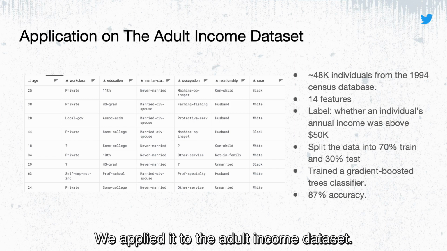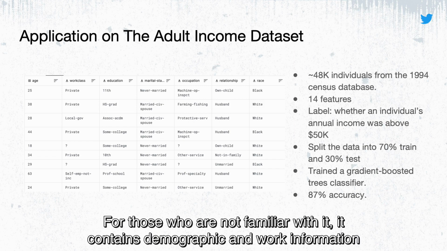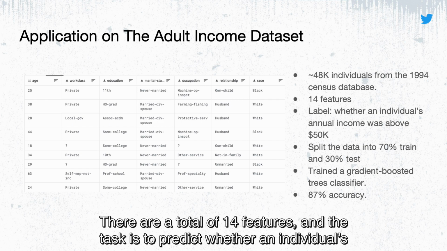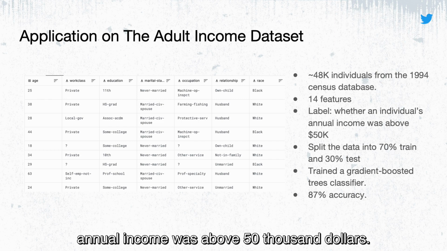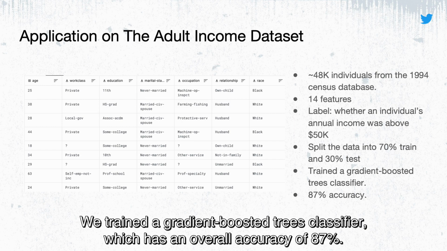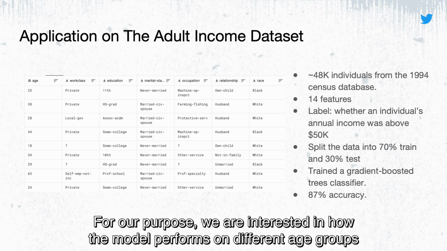We applied it to the adult income dataset. For those who are not familiar with it, it contains demographic and work information of over 48,000 individuals from the 1994 census database. There are a total of 14 features, and the task is to predict whether an individual's annual income was above $50,000. We split the data into 70% training and 30% test datasets. We trained a gradient-boosted tree classifier, which has an overall accuracy of 87%.